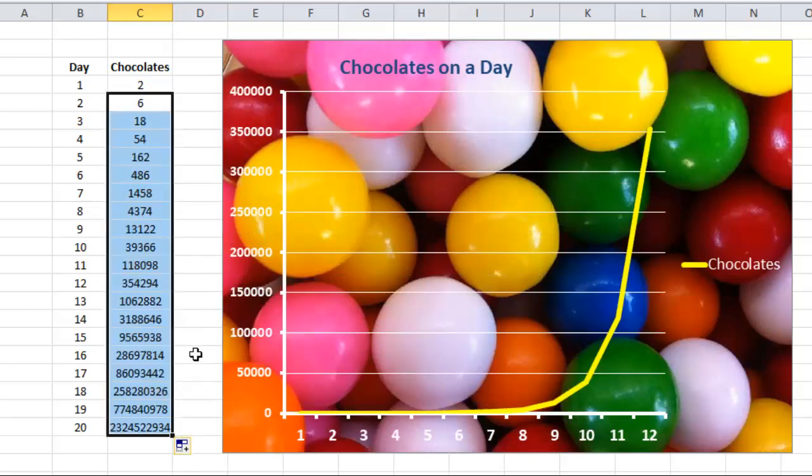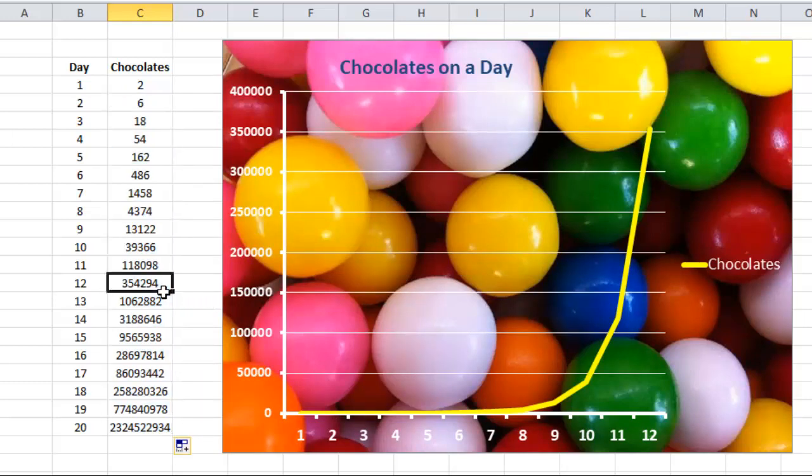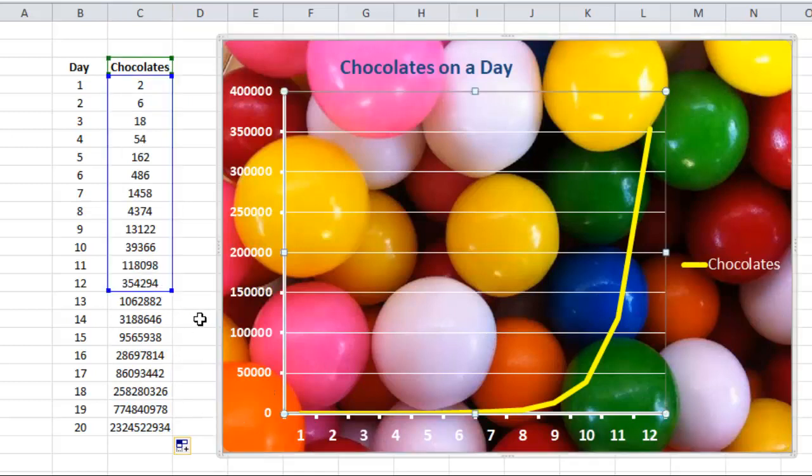Now you can see on the 12th day itself, the person will get 3,54,294 chocolates. So this is nothing but exponential growth. Now let us explore other cases of exponential growth.